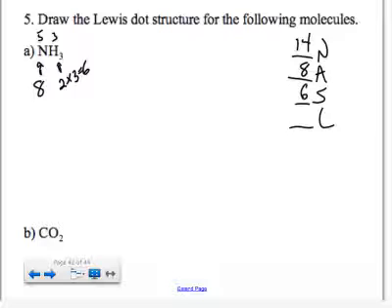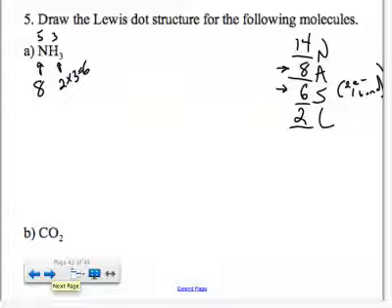S is the number of shared electrons. So I'm going to share 6 electrons. Remember that it takes 2 electrons to make 1 bond. Okay, so 6 electrons means I'm going to make 3 bonds. And then L is for lone pairs or leftovers. I had 8 electrons available. I shared 6, which means there's 2 left. Those are going to be dots that we put around at least one of the atoms.